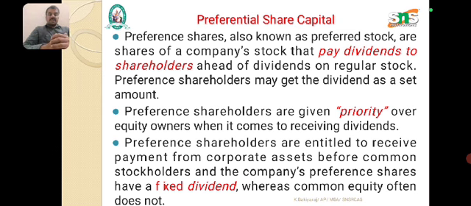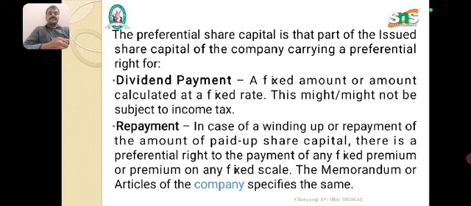Preference shares are also known as preferred stock, shares of the company stock that pay the dividend to the shareholders ahead of the dividend of the regular stocks. The preference shareholders may get the dividend as a set amount. Preference shares are given priority over the equity owners when it comes to receiving dividends. Preference shareholders are entitled to receive payment from the corporate assets before the company's common stockholders, and the company pays preference shares a fixed dividend, whereas the common equity dividend is often variable.